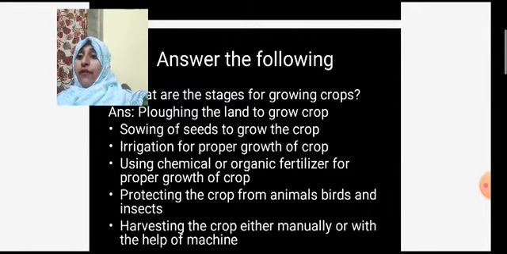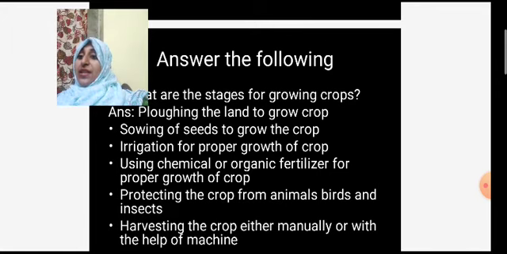First, the farmer ploughs the land to grow the crops. He removes all the waste things while ploughing. Then he sows the seeds. Then irrigation, he supplies water for proper growth of the crops.